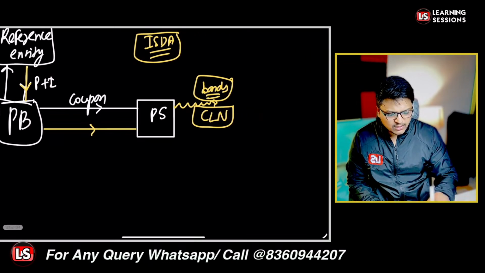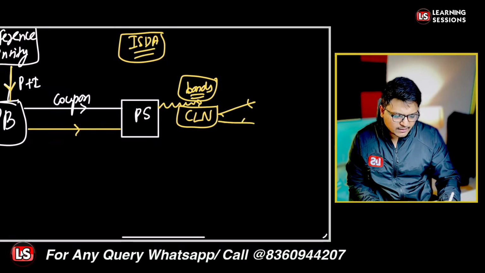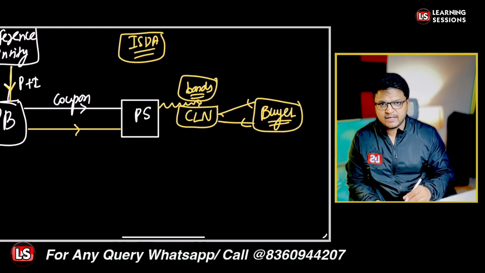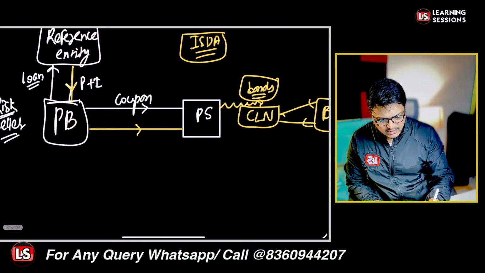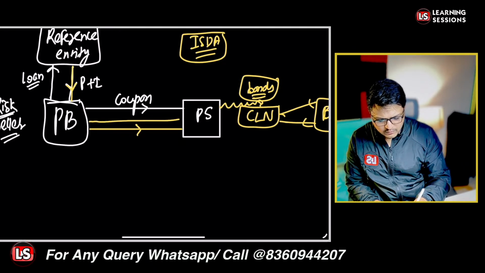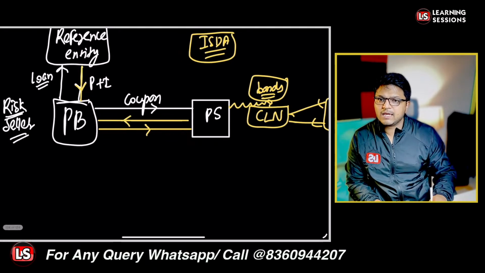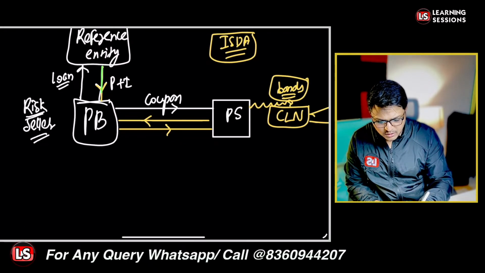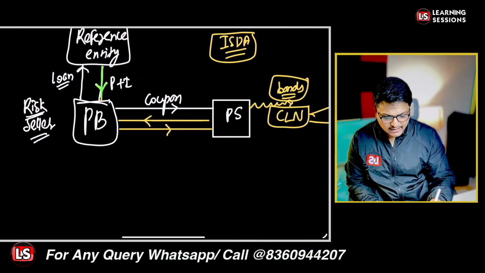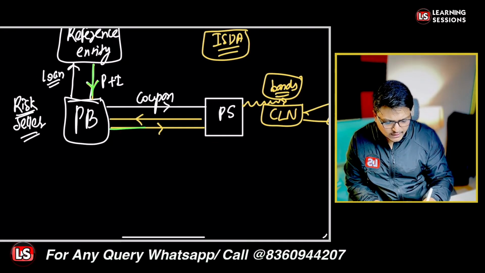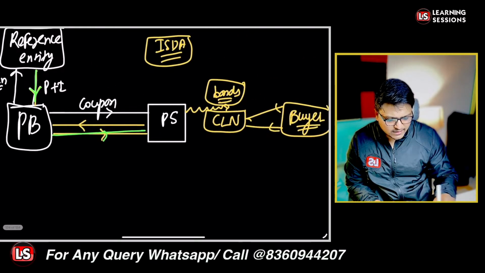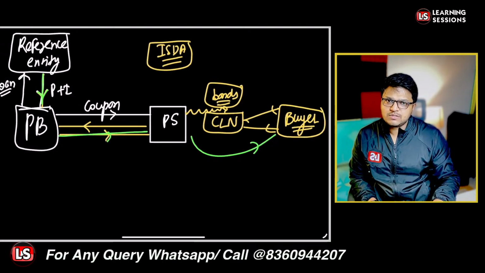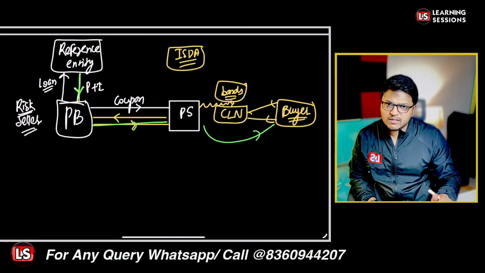So these bonds will be issued, and the buyers will be investing into these CLNs, right? And further, the amount will be given by the protection seller to the protection buyer in the case of the credit event. And whatever recovery is generated from this reference entity will be transferred by the protection buyer to the protection seller, and by the protection seller to the credit linked note buyers. Is that clear? So this is the component related.